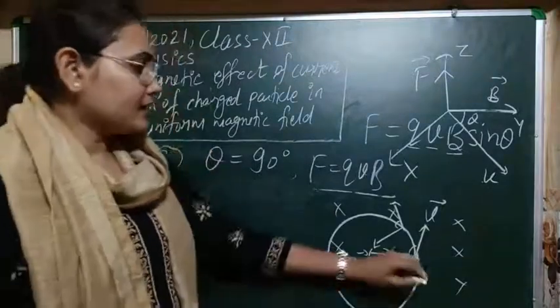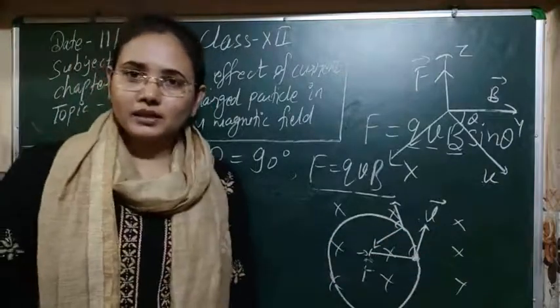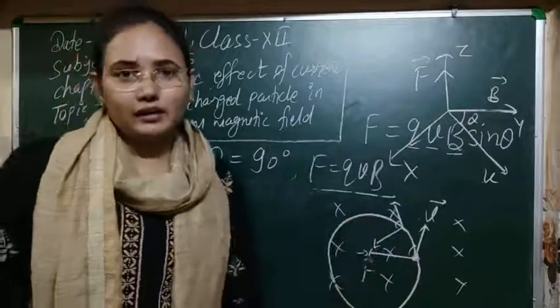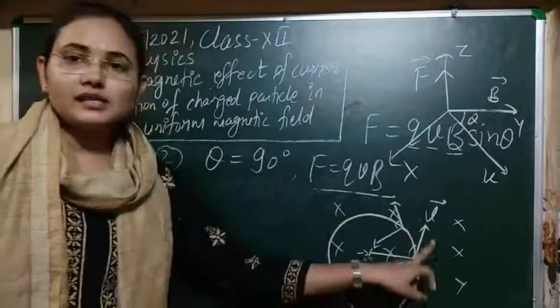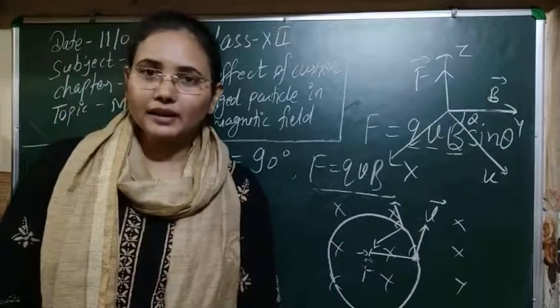So all three cases are possible only when it is moving on a circle. At every point this condition will be fulfilled. So for this case it is just moving on a circular path. Clear? I think there is no confusion for that case.